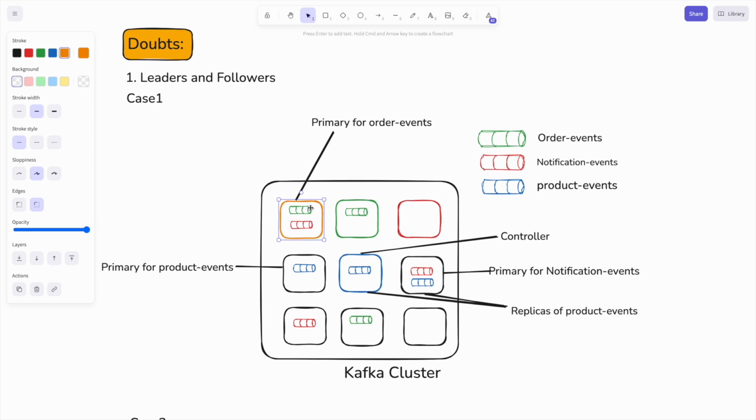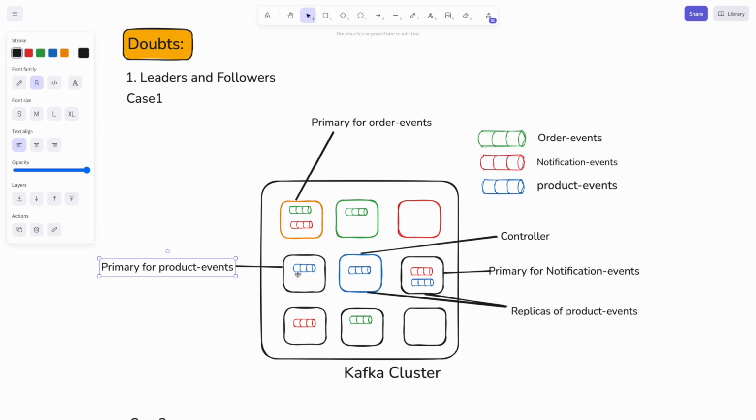Now who are the replicas for this? If you see here, these are the replicas for this order events topic. Similarly, for notification events, these are the replicas, and the primary node is this one. And similarly for product events, this is the primary. This is the leader for the product events, and the others are the followers.